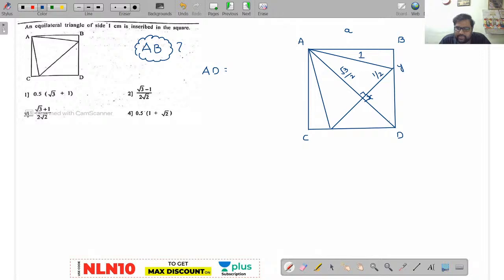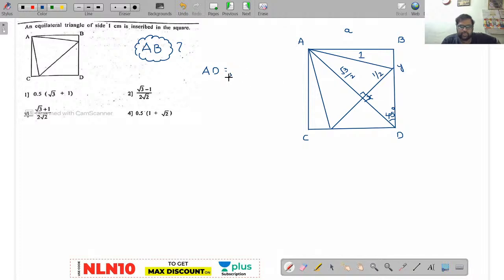Now how much will be this angle? Can anybody find this out, if you know it? 45 degrees, right? The diagonal of the square will divide the angle at the vertex into two equal halves. That you can easily prove also, right?